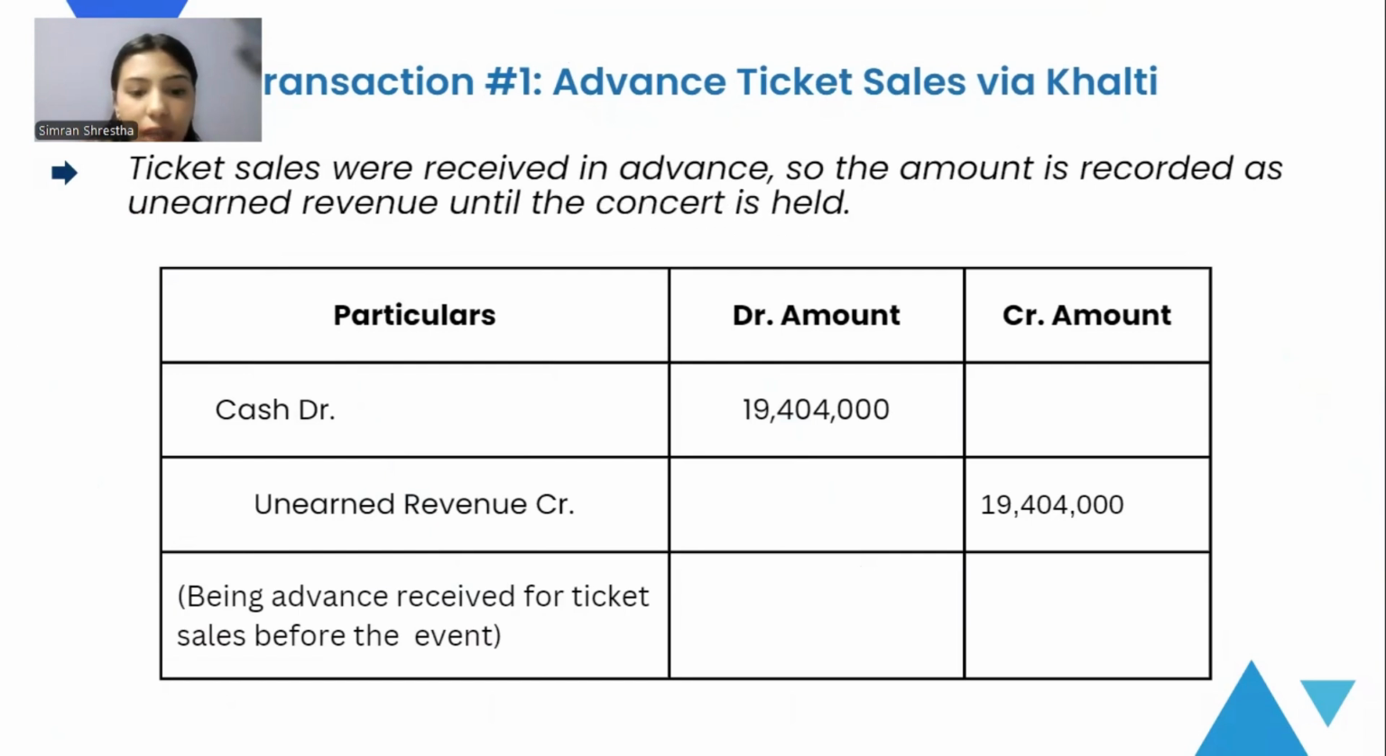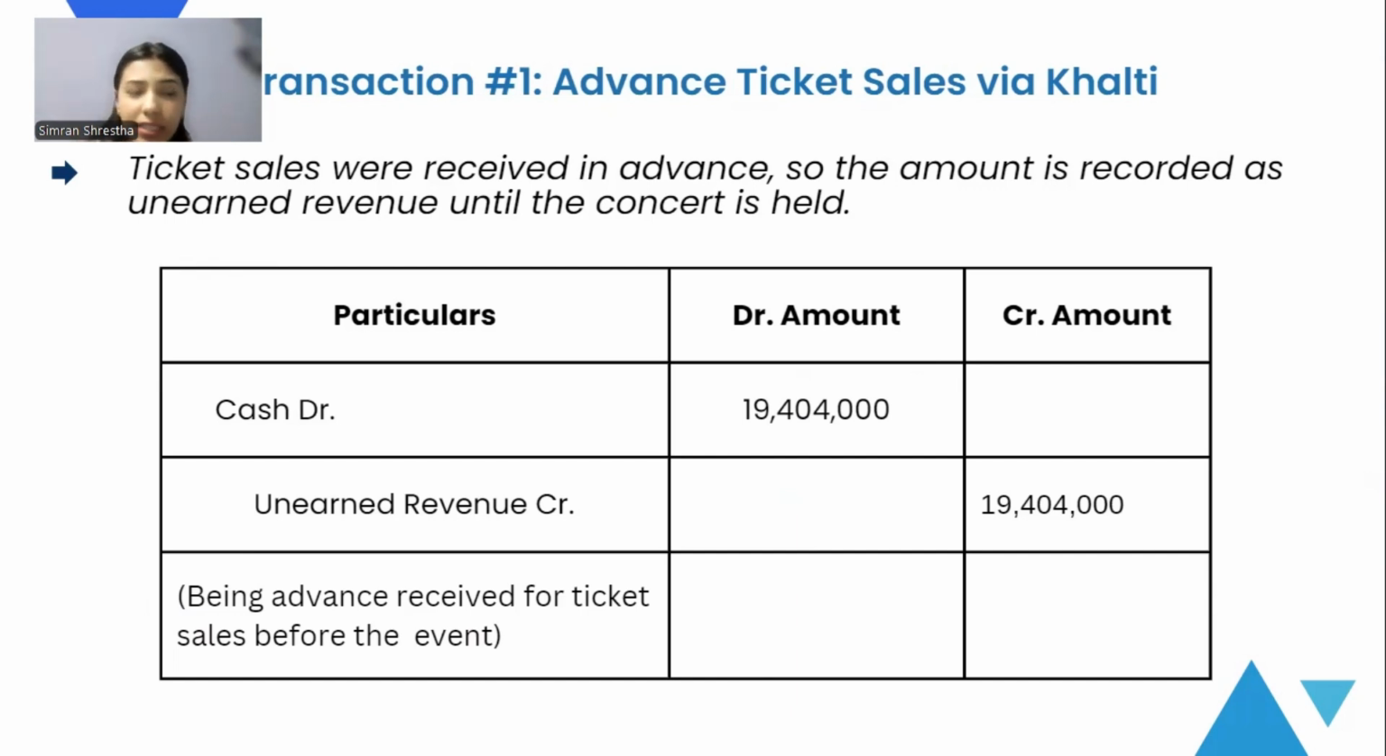So moving on to transaction one, which is advance ticket sales. The first transaction was the sales of the ticket through Khalti. The customers purchased the ticket before the actual event, due to which, even though the money was received, it was not recorded as earned. The organizers didn't earn the money actually at that point. According to the accounting rules, we cannot count it as revenue until the event happens. So the amount was recorded as unearned revenue, that is liability.